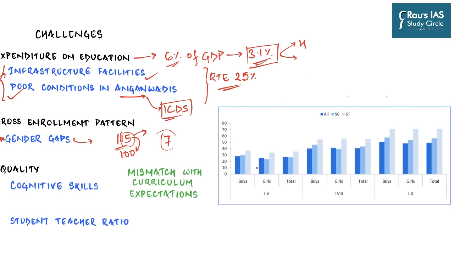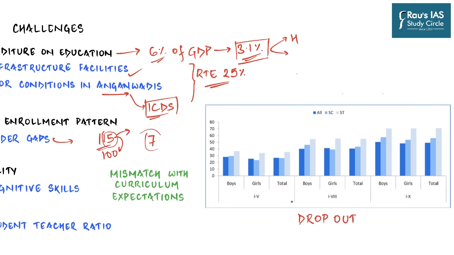But what is bad is the high dropout ratio. And so the multiple graphs which you see on your screen show the dropout rates in 3 important sections of our school education: 1 to 5, 1 to 8, and 1 to 10. And you can see that as you go higher, more and more people tend to drop out from our education system, which is quite a concern.